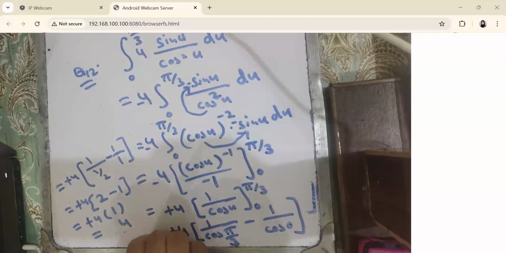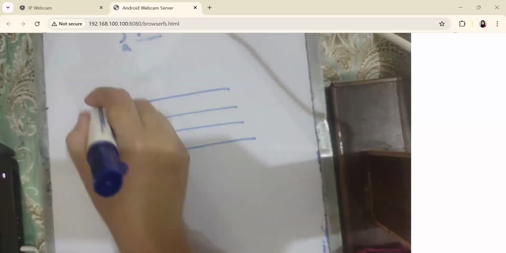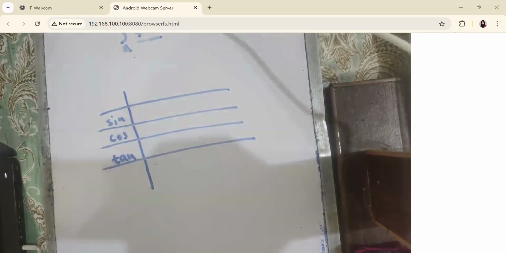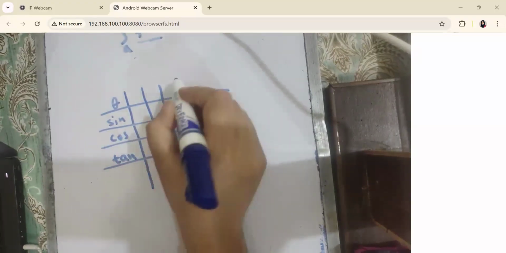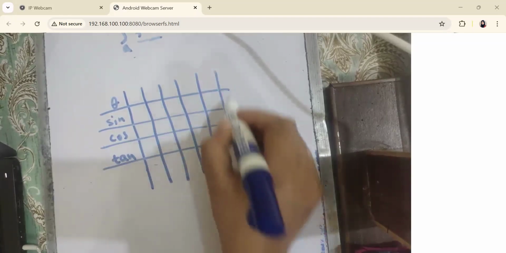Okay. Yes, ma'am. Okay, now I'm just going to write a table before going to the next questions. I want you to learn the values for different angles of the trigonometric functions. I'm going to write the basic trigonometric functions and you have to learn the values. So we are going to learn the values for sine, cos, and tan. And here I'm going to write the values for theta, sine theta, cos theta, tan theta. We are going to take some values that we use most frequently, and you have to learn this table.